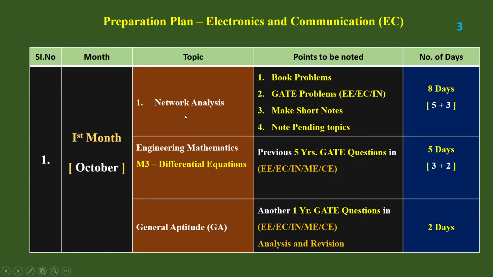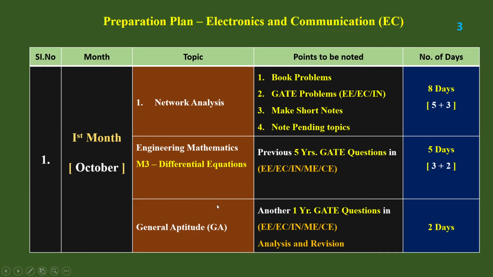And after network analysis, again engineering mathematics. Chapter wise, you have to finish it parallelly. As the third chapter I have given differential equations. Here also the previous 5 years question papers in 5 disciplines have to be analyzed and solved. This chapter is also scheduled for 5 days. 3 plus 2, 3 days is for preparation with book problems and 2 days is for GATE problem solutions. So another 2 days are there in the first month.